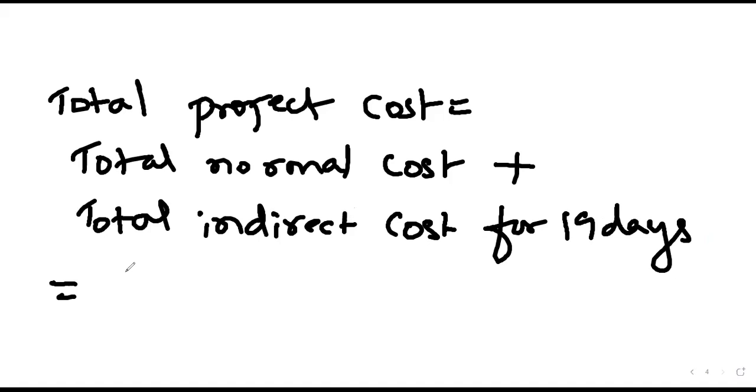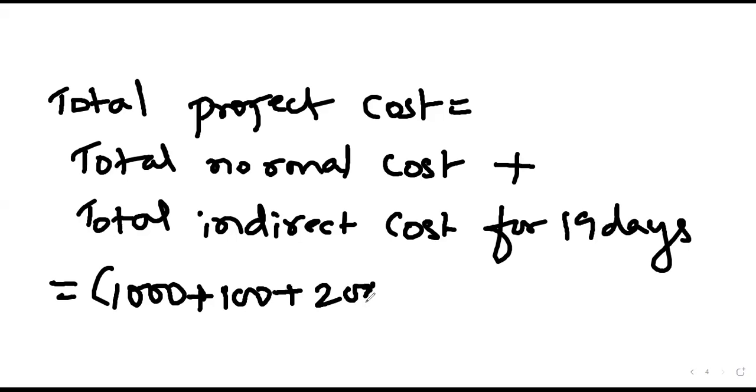Okay, so total normal cost. What is the total normal cost? First one was 1,000. Correct. Next, normal cost 1,000 plus 100. What were the normal cost values? 100, plus 200, plus 300. Total 1,700.